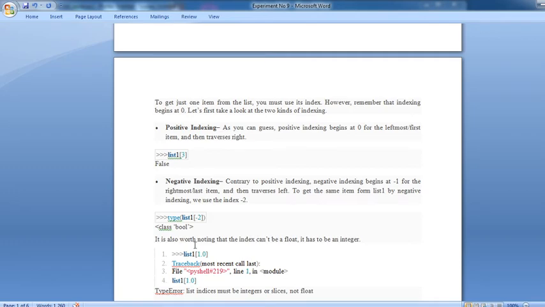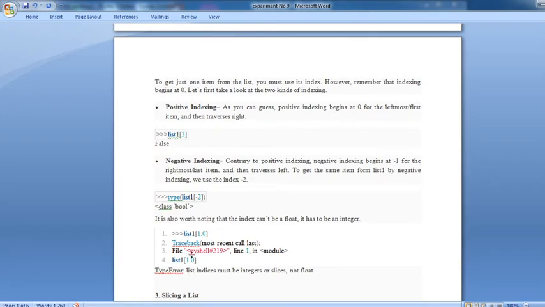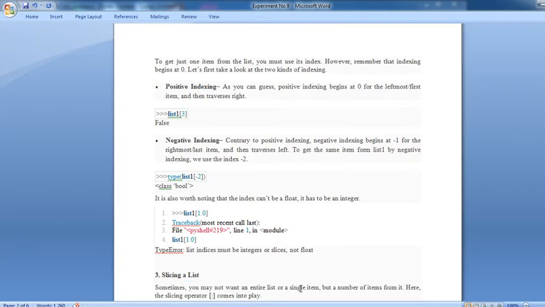Now it is also worth noting that an index cannot be a float. It has to be an integer. Now list1 at index 1.0, that is not an integer. When you run it, it automatically displays an error, a TypeError, saying that the particular data type is not supported. The message displayed is traceback, most recent call last: list indices must be integers or slices, not float.